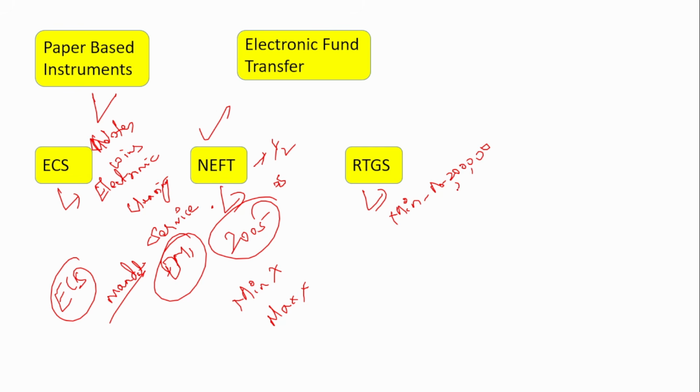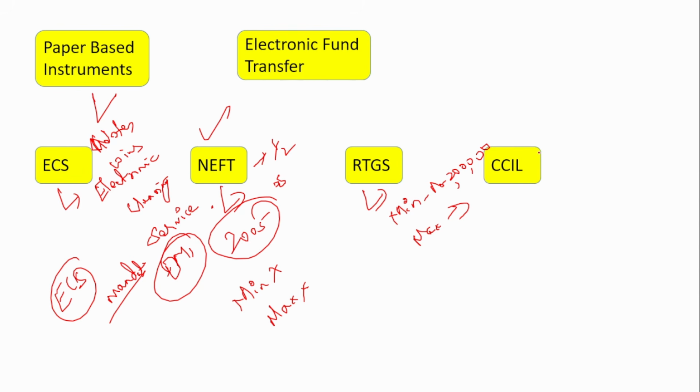So if you want to send any amount equal to or above 2 lakhs only, you can use RTGS. If you want to send 50,000, 60,000, it will not allow you to send via the RTGS mode. Minimum, there is a limit of 2 lakhs; maximum, there is no limit. And in case of NEFT, there is no minimum or maximum limit at all. You can send as much as you want under the NEFT.